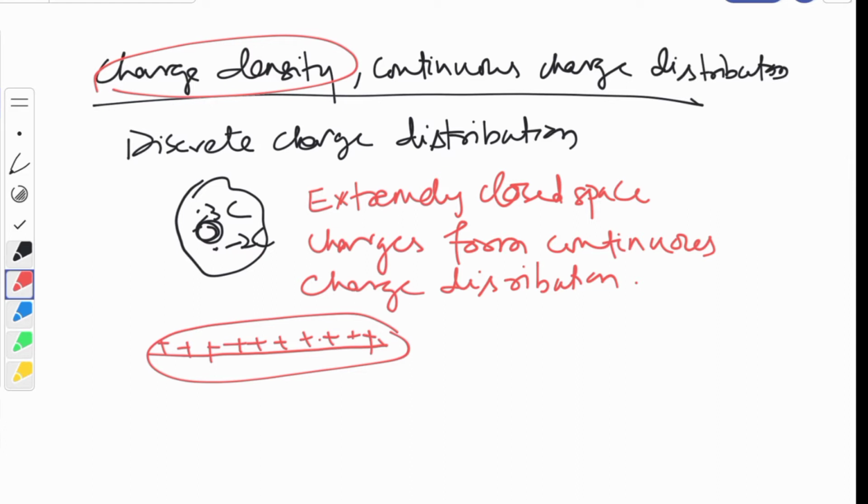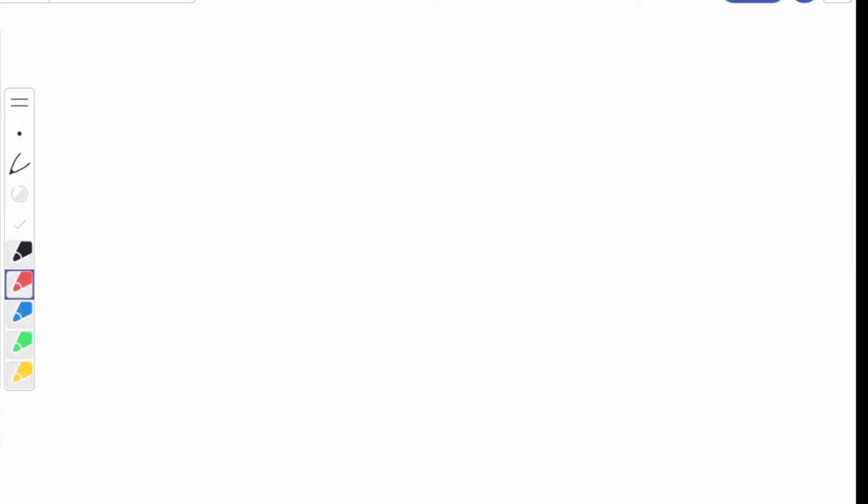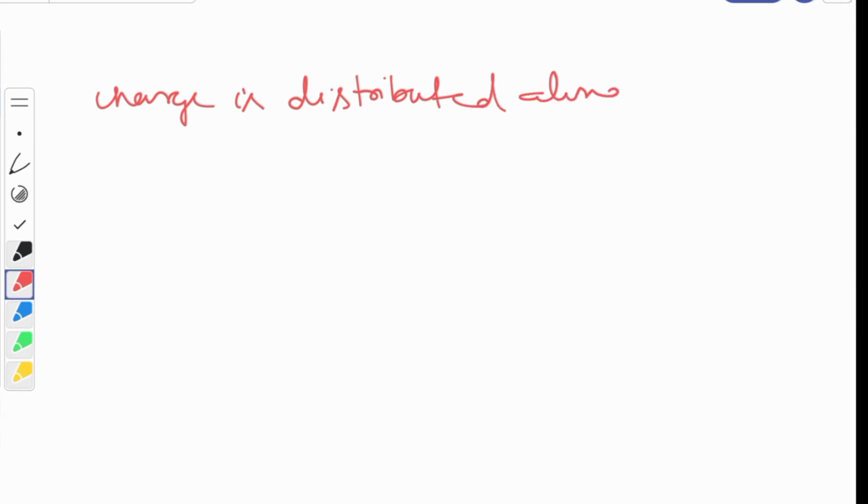So when the charge is distributed along a line, the line may be straight or curved, then we define a new quantity, that is lambda.